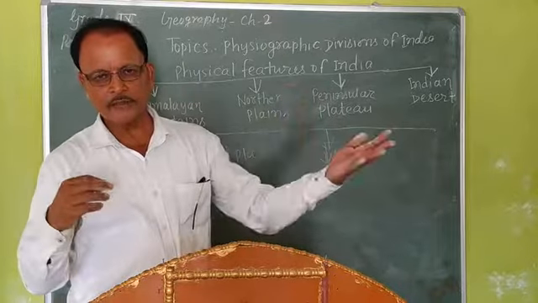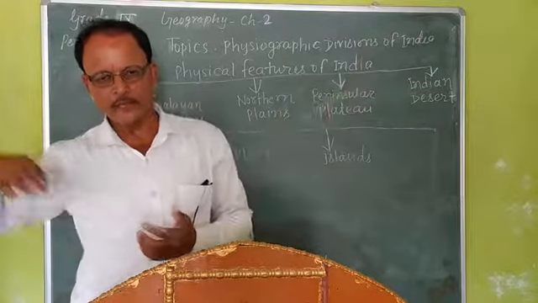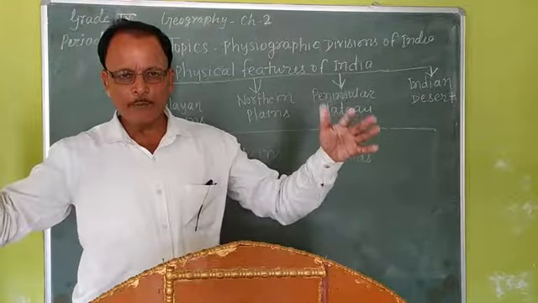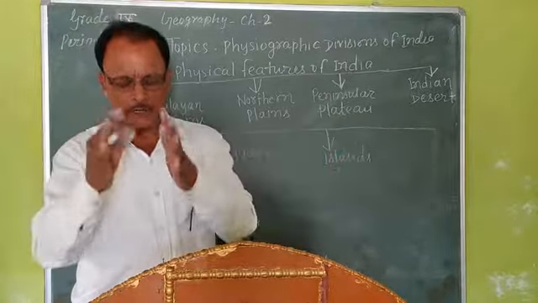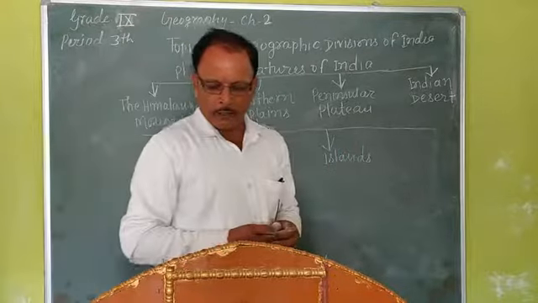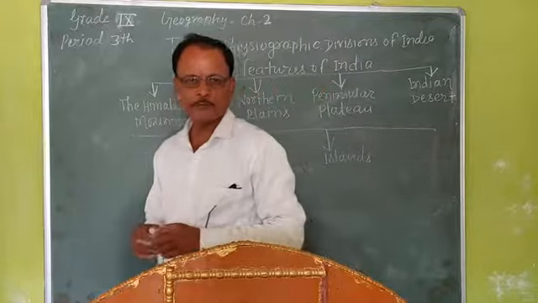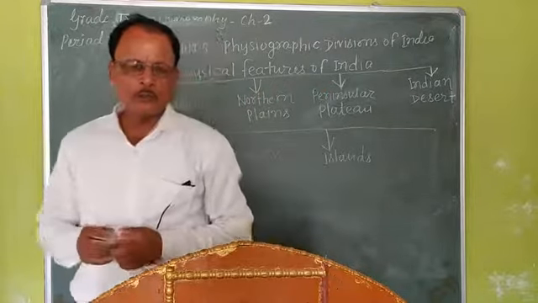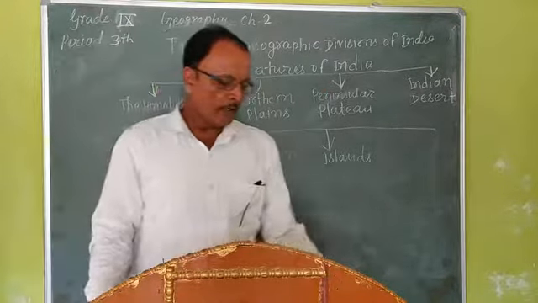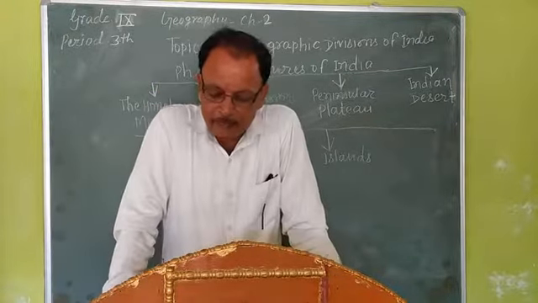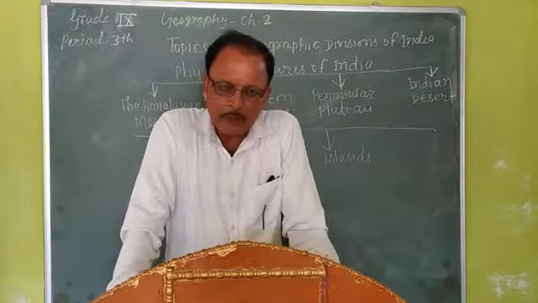In the western part, the Indus, and in the eastern part, the Brahmaputra, are the important landmarks of the Himalayas. The Himalayas have the loftiest peaks, which are covered with ice caps in several months of the year.